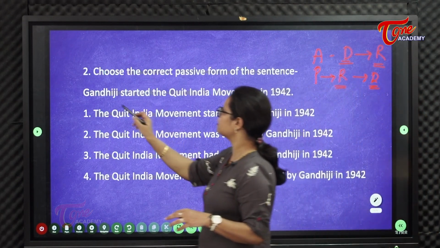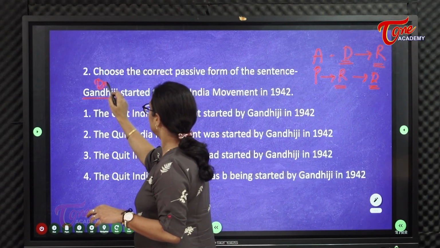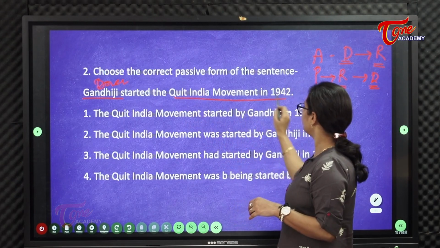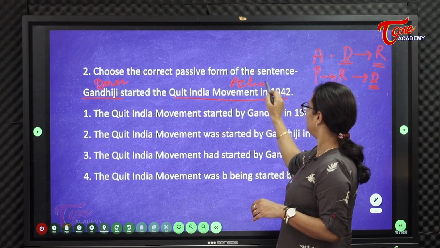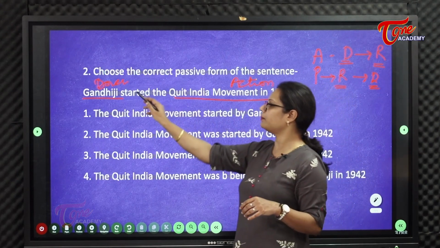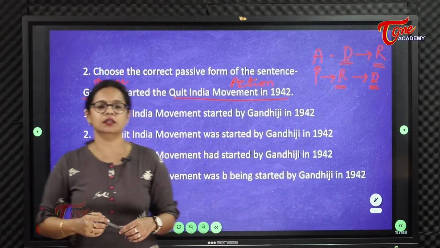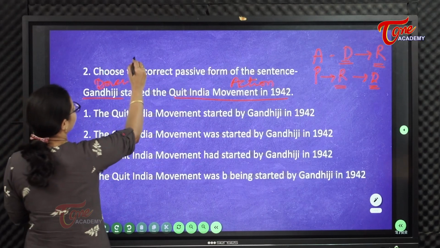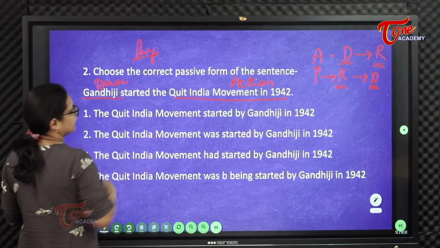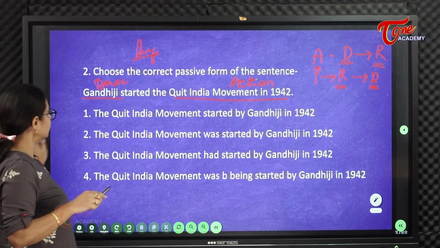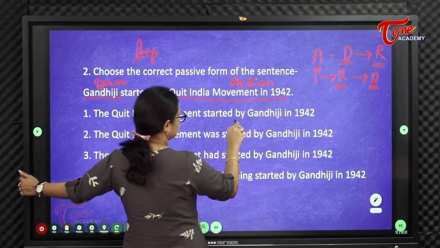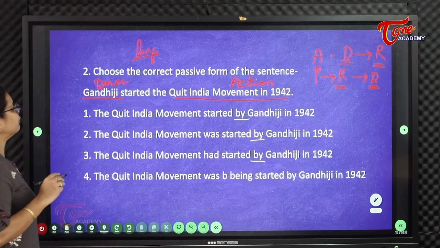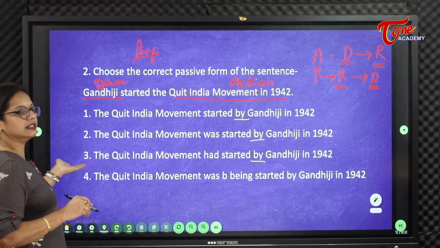So ikkada first manaki doer vacharu. Okay, Gandhiji is the doer and started the Quit India movement. Action enakal vachindi. Right? Now action will come in the beginning, or action is given importance and the doer comes later. So ikkada, and you have the usage of the word by in the passive voice sentences. So indulo ikkada annitlo by undi, first gamaninchandi. All the sentences have by. So we have to read all the sentences. By lekapothe aa sentence ni eliminate cheyochu.